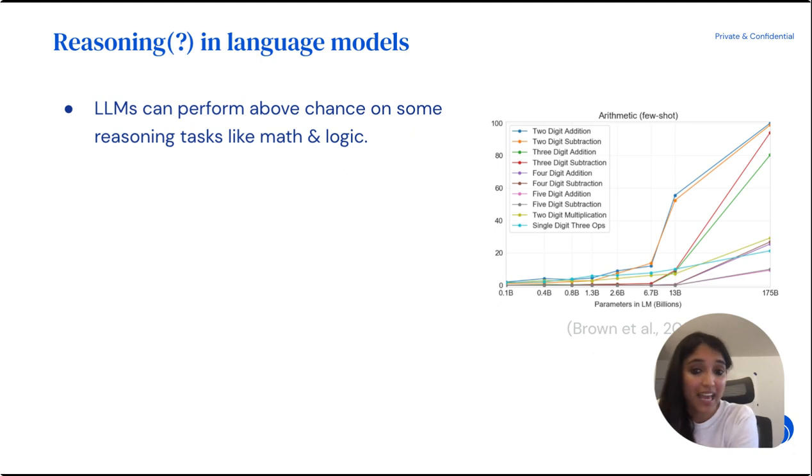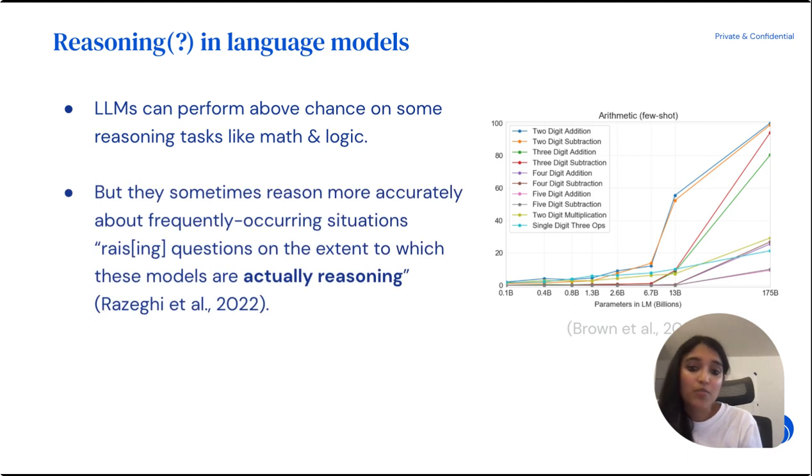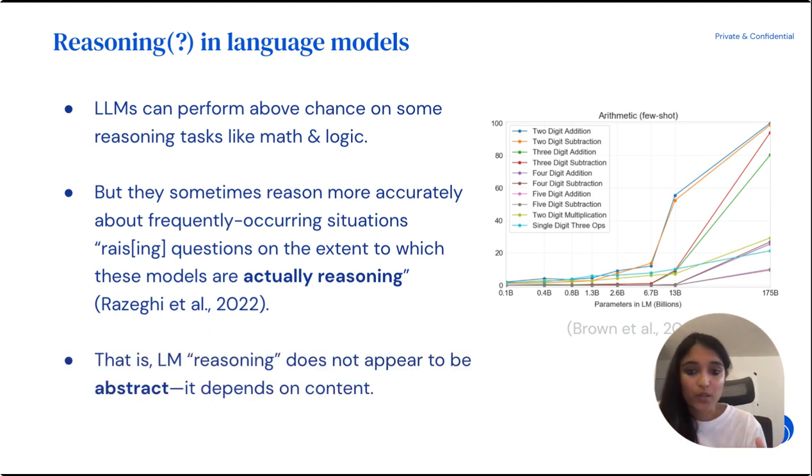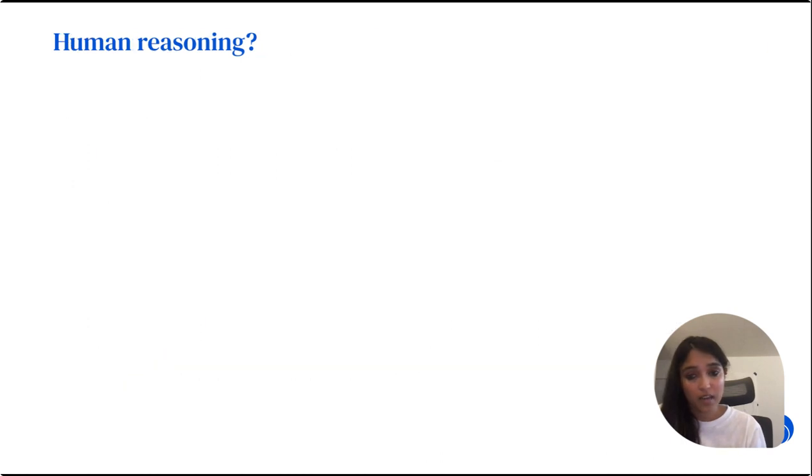These models can perform above chance on several reasoning-like tasks, like math and logic, but they sometimes reason more accurately about frequently occurring situations. According to several authors, this raises questions on the extent to which these models can fairly be said to be actually reasoning. In other words, language model reasoning doesn't seem to be abstract in that it does depend on content. On the flip side, what about human reasoning?